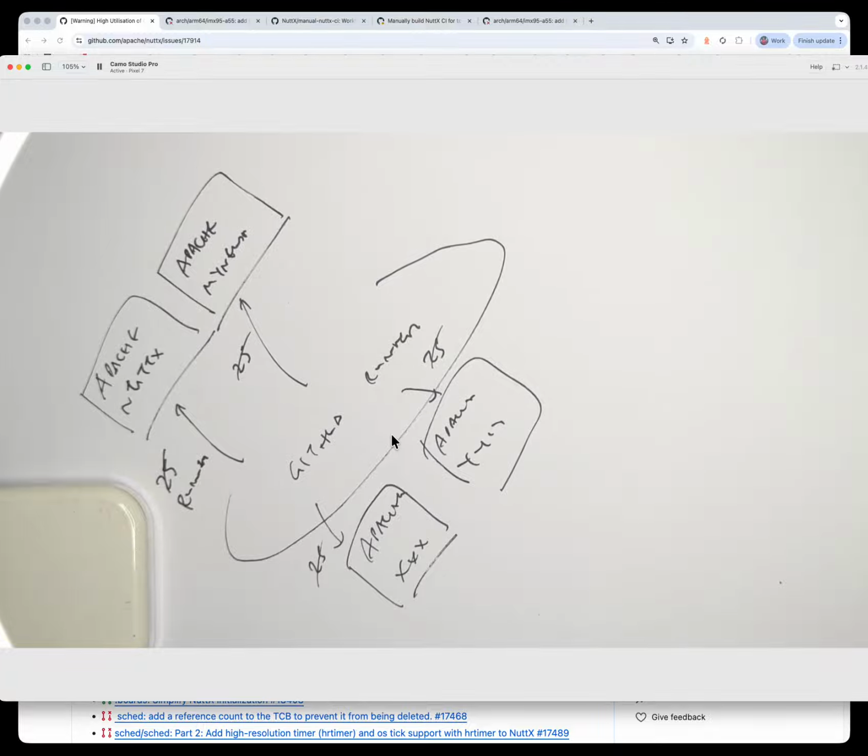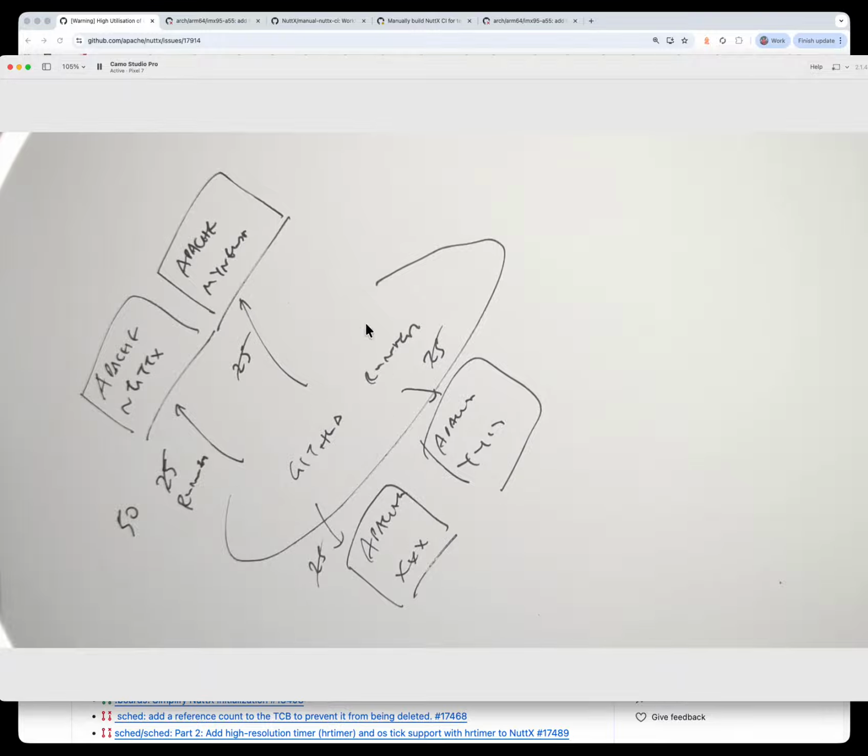Now imagine what happens if Apache NuttX decides to use beyond 25 runners. Let's say we use 50 GitHub runners. Well, once we use 50 GitHub runners, it means that we are depriving other projects of their 25 GitHub runners. So imagine a poor developer in an Apache Minute project. They will have to wait forever for their CI job to start, simply because there are no more GitHub runners available to them. Therefore, GitHub Runners is a limited resource, it's constrained. We have to make sure that we use them properly.